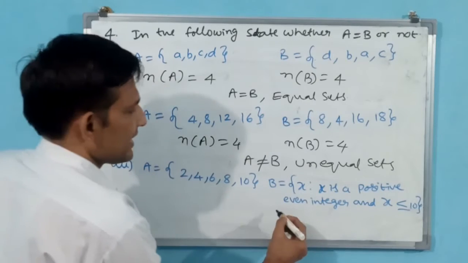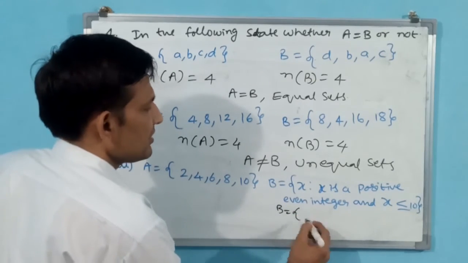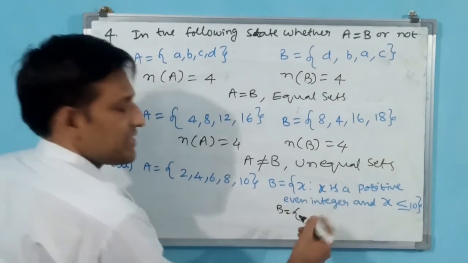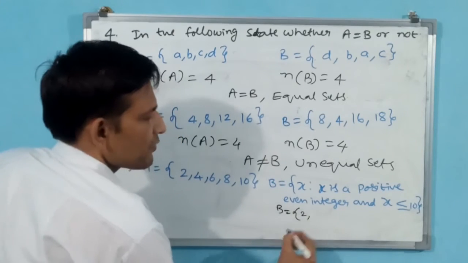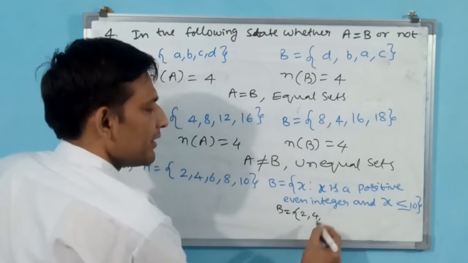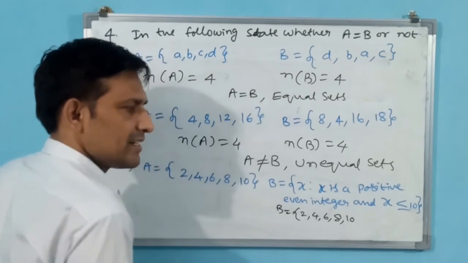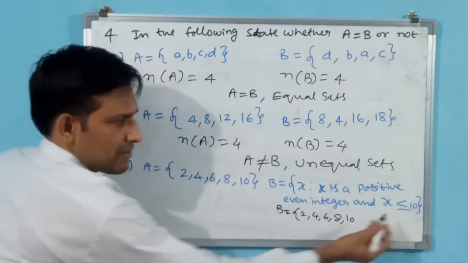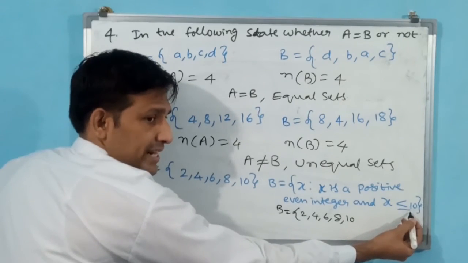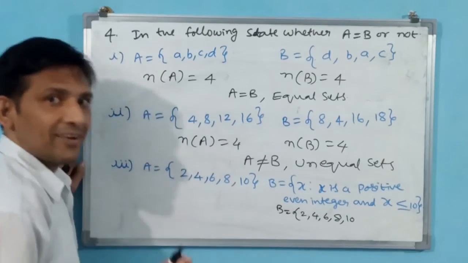Let us write the set here. B is equal to positive even integers, starting from 2, then 4, then 6, then 8, then 10. Is 12 there? No. Why? Because x is less than or equal to 10. You should not cross 10.